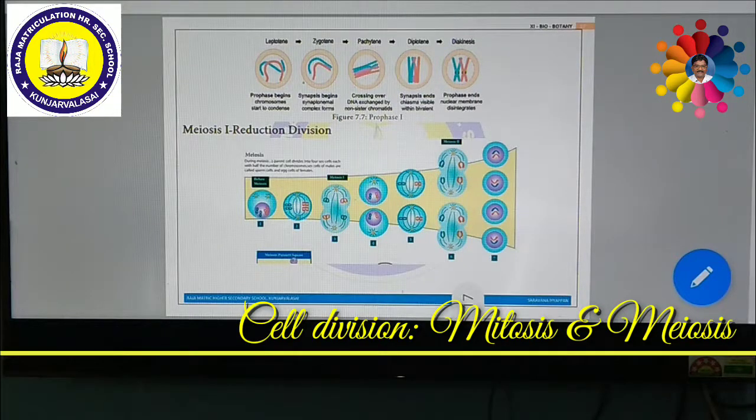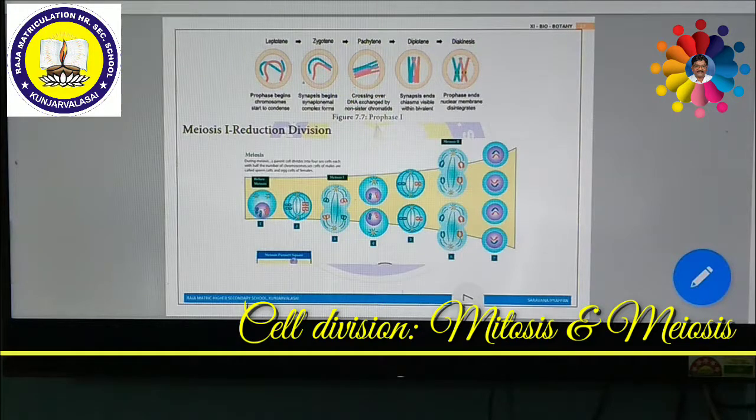So far we have seen about meiosis. Meiosis usually takes place in reproductive organs like the androecium and the gynoecium of plants, and the testes and ovaries of animals. This meiosis usually takes place in 2 stages, namely meiosis 1 and meiosis 2. Meiosis 1 has prophase 1, the longest period, which is subdivided into 5 substages, namely leptotene, zygotene, pachytene, diplotene and diakinesis.